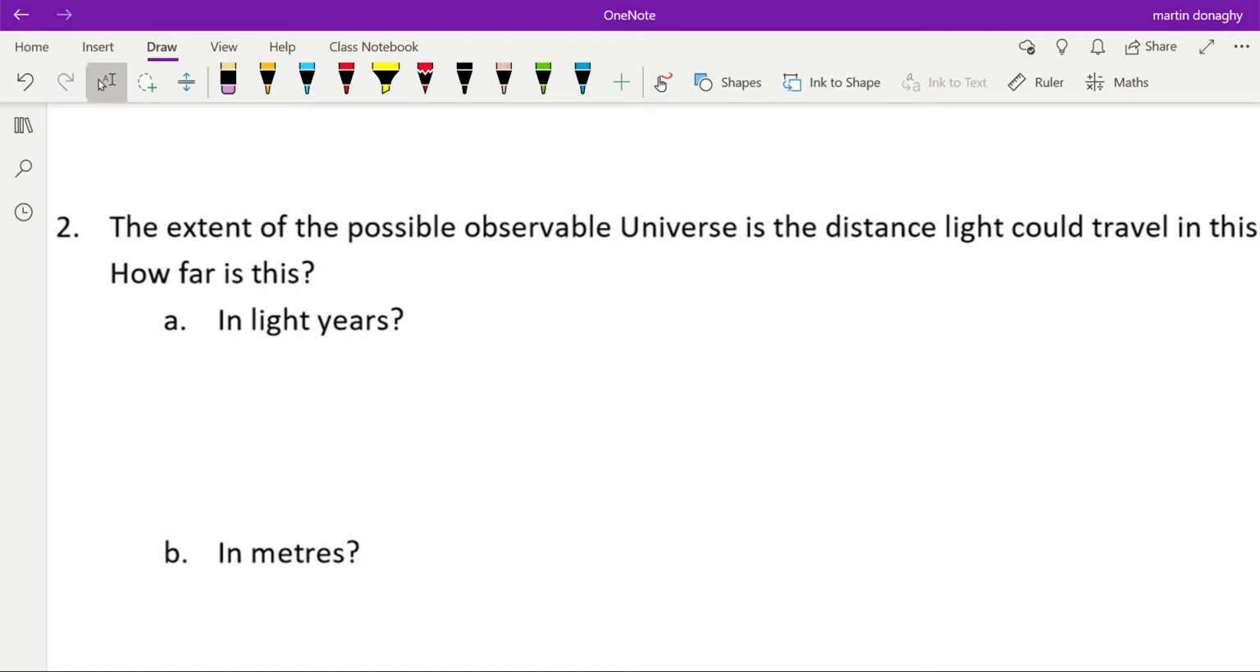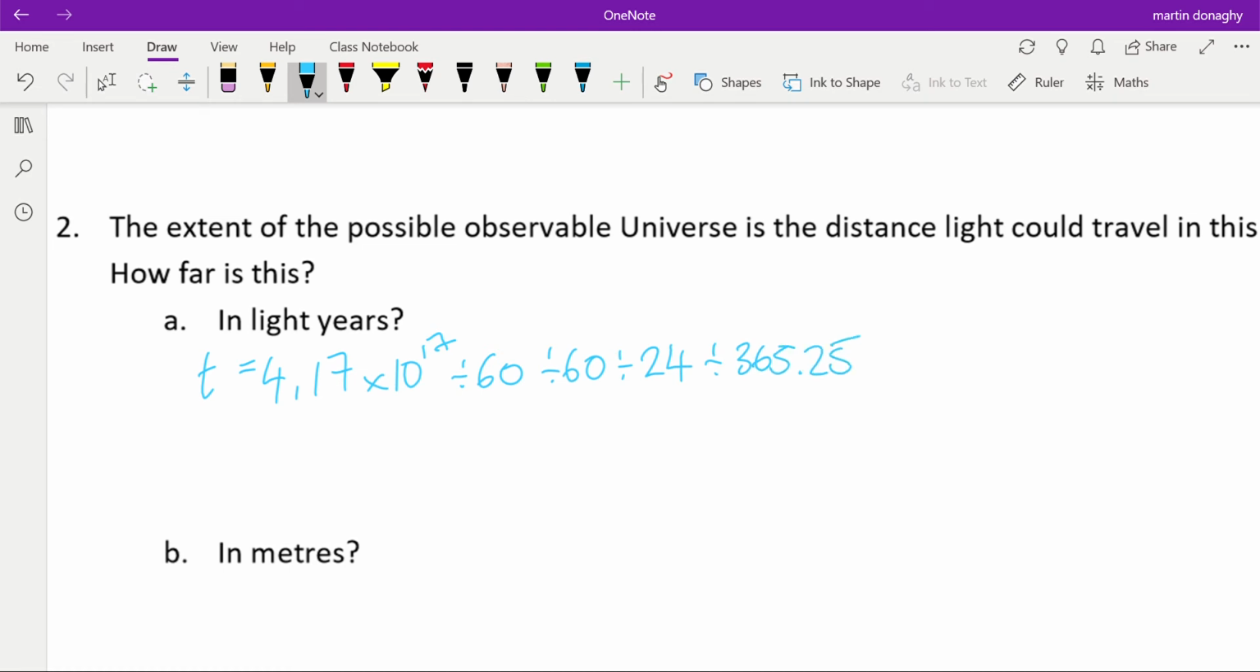So what we need to do is convert that time into years. So we have that the time is 4.17 by 10 to the 17 seconds. If we divide by 60, that would get that into minutes. Divide by 60, get into hours. Divide by 24, we'd get it into days. And divide by 365, and let's be precise, and a quarter, that will get it into years.